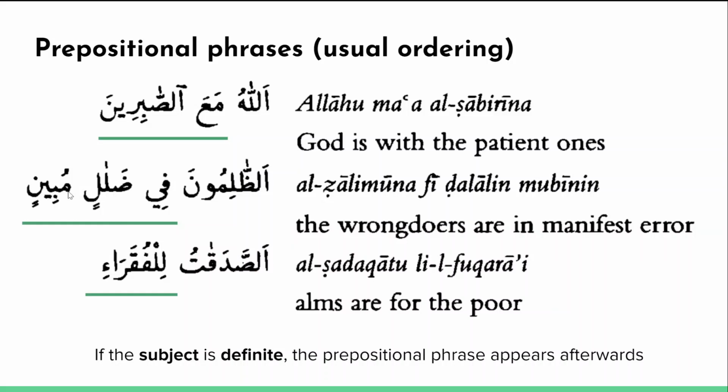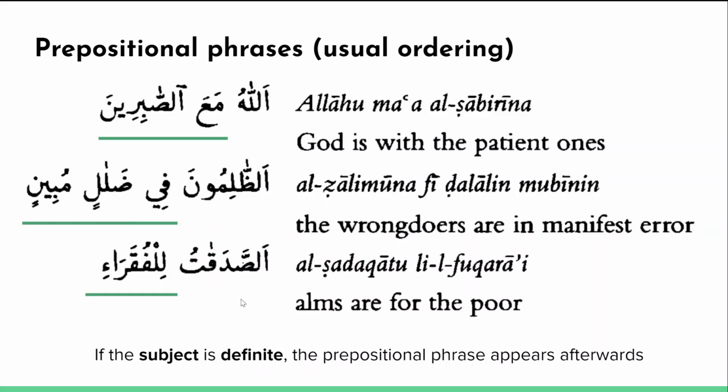And it has to agree on case ending. In this case, because dalalin ended with a kasra, in fact a double kasra, so does mubin. So az-zalimuna fi dalalin mubin. You have a lot of the rules that we've talked about in previous lessons and this lesson coming together in this example.